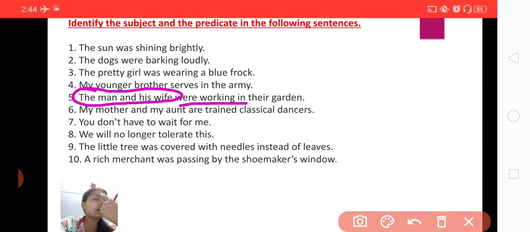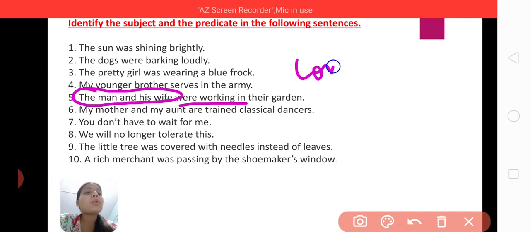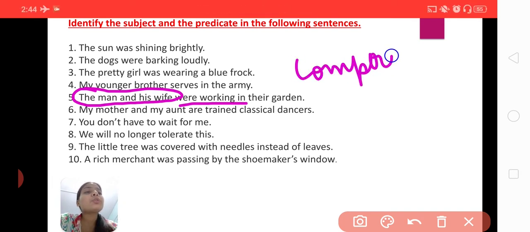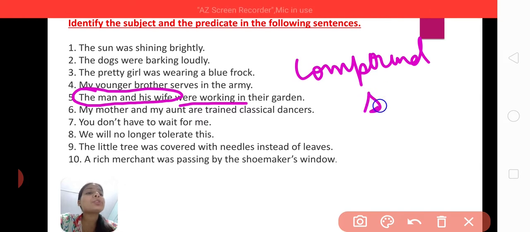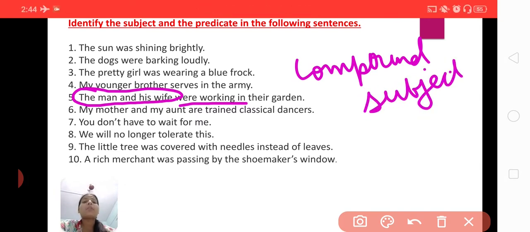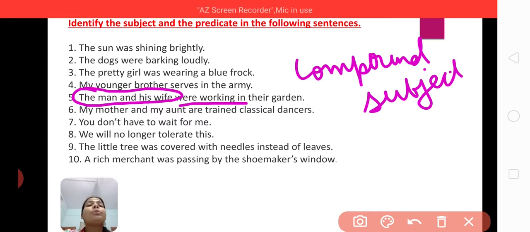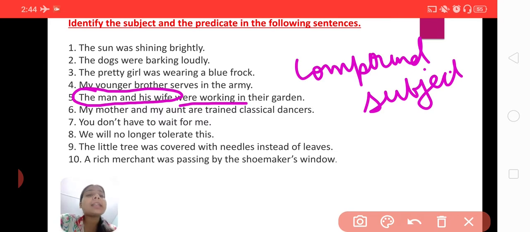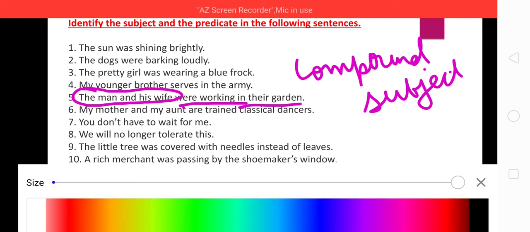In that case, this type of subject is known as compound subject. Yes, when there is more than one subject, it is known as compound subject. So the man and his wife is called the subject, whereas were working in the garden will be known as the predicate.